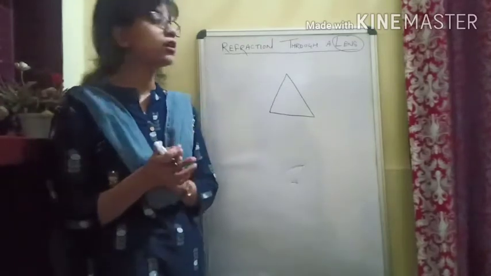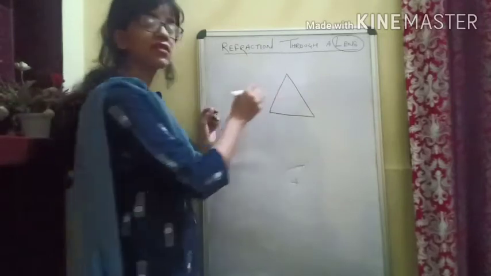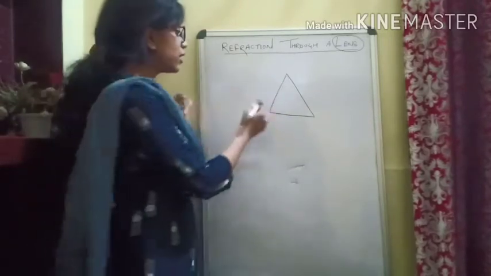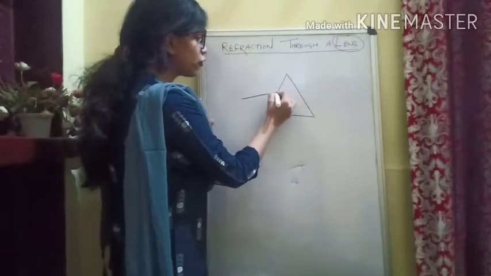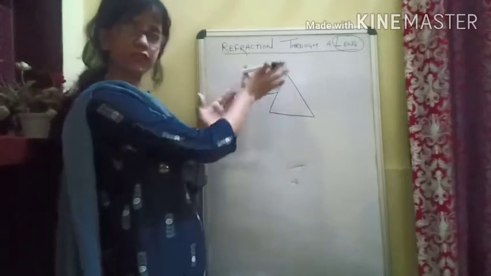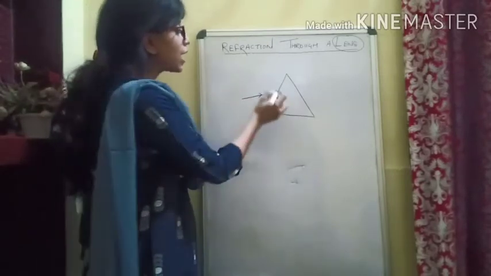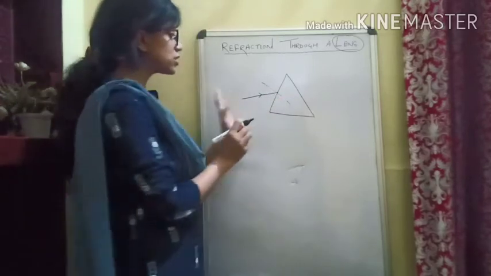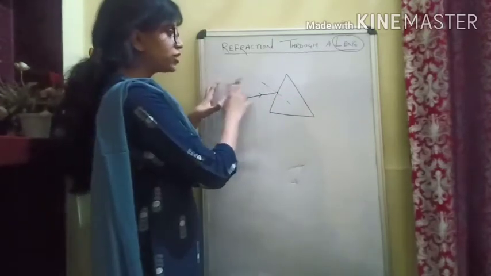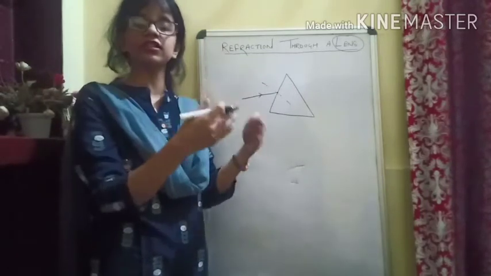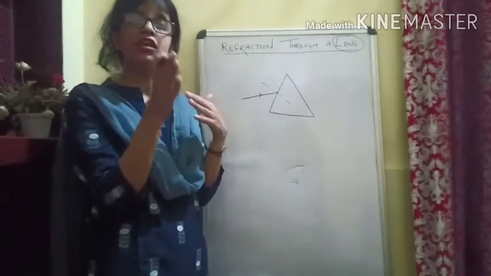You have learned this, that whenever a light ray is passing through the prism, it always bends towards the base. Like if I take a ray falling or incident on this surface of the prism, and if we draw a normal on the surface, we know that since the light ray is passing from rarer medium to denser medium, it always bends towards the normal.